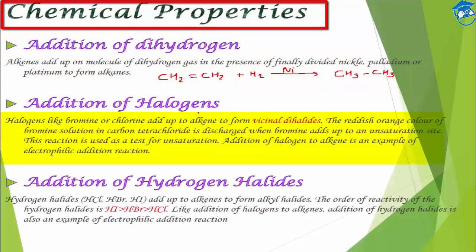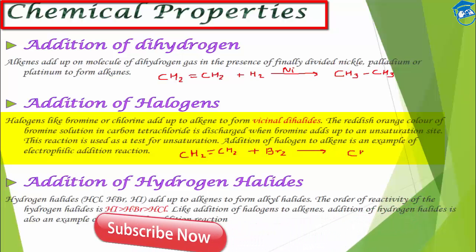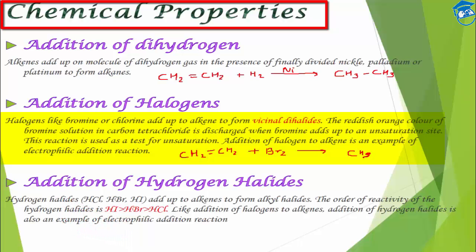Second is addition of halogen. Halogens like bromine or chlorine add up with alkene to form vicinal dihalide. For example, take ethene, and if we add bromine to it, we will get a vicinal dihalide. Br will be attached here, and similarly Br will be attached to the other carbon atom.